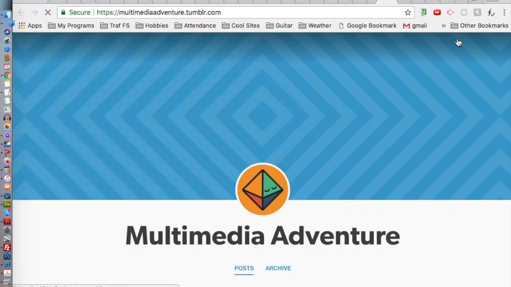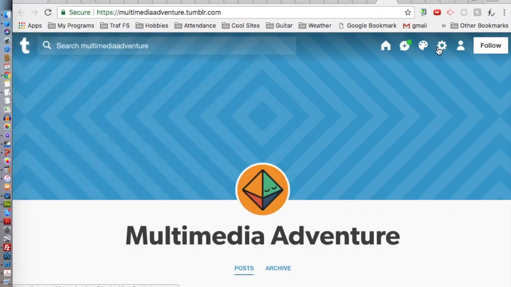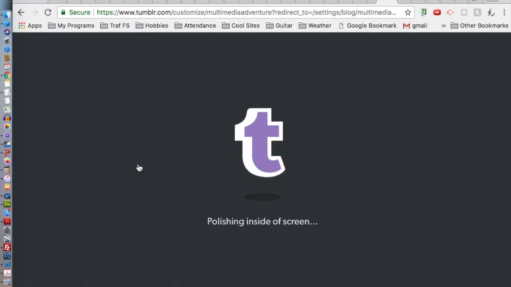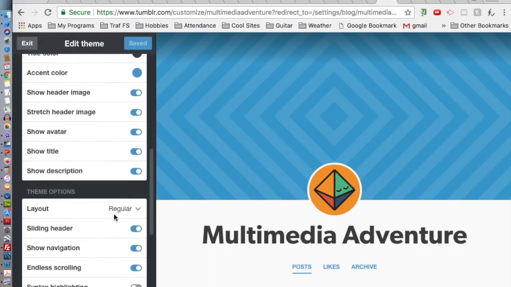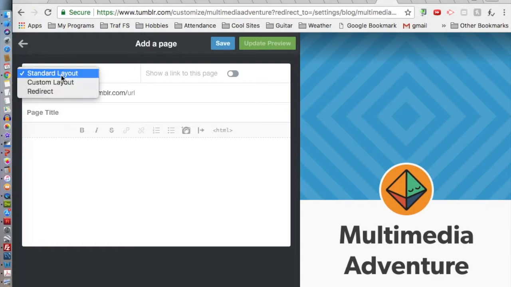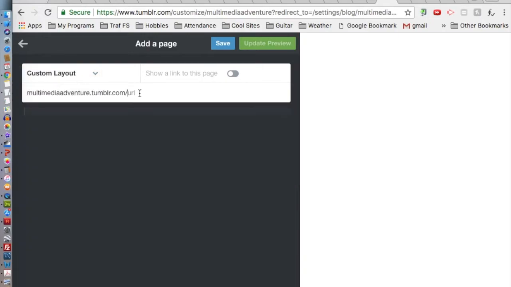I'm looking for the thing that's going to allow me to edit the themes. So I'm going to click on this little settings thing, and edit the theme comes up. Click on that, and I'm going to need a whole bunch of pages. So I'm going to come way down to here, and I'm going to click on add a page. And the layout is going to be a custom layout. The URL, I'm going to call this page A.